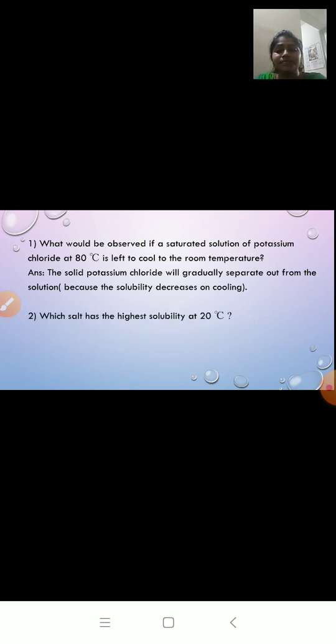The next one, which salt has the highest solubility at 20 degrees Celsius? So when you look at the table, you can see that ammonium chloride has the highest solubility at 20 degrees Celsius.